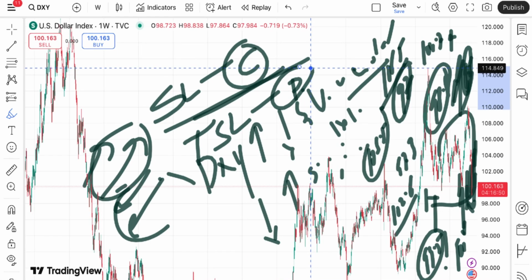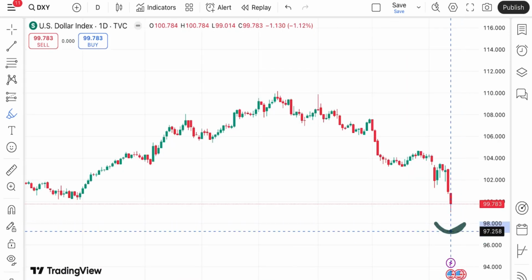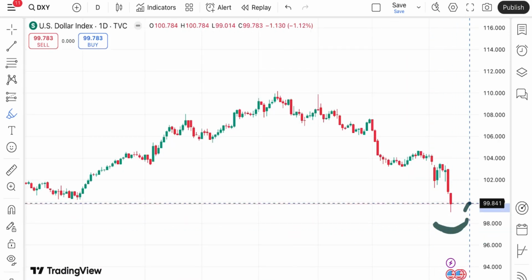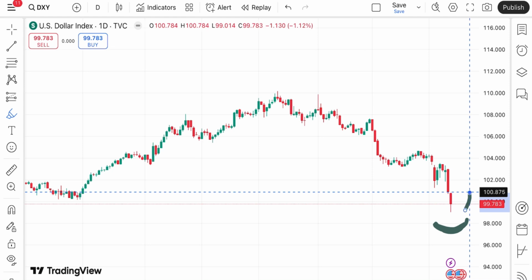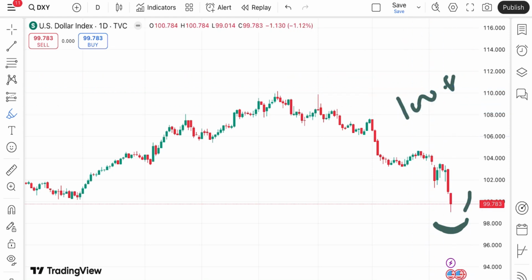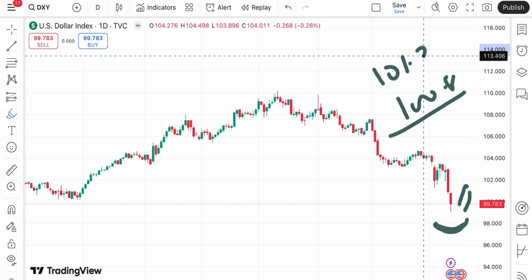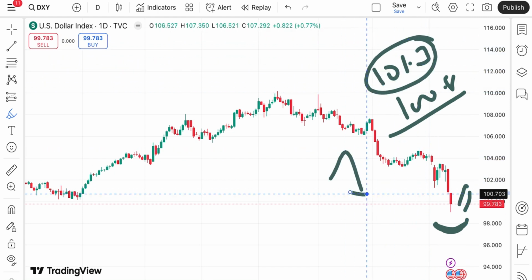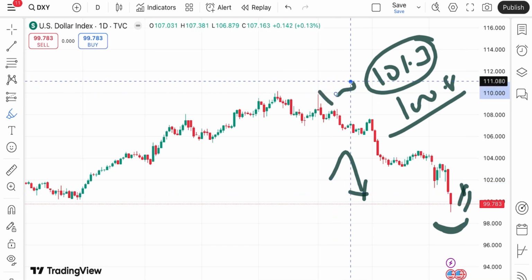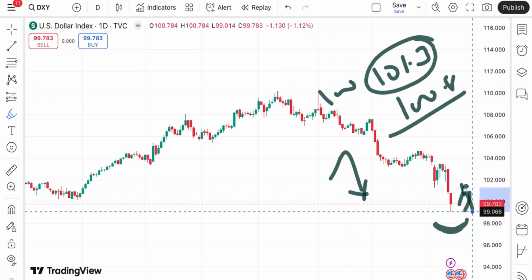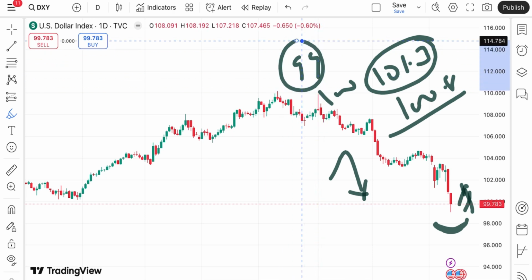Okay, coming back to the dollar index, see, the dollar index is playing an important role. If the dollar index starts forming a swing, then we can see it can go towards a level of around 100.8, and if that sustains, the price can move towards 101.3. At this level a bounce back can come, and then we can see it will fall towards 100.6, and from there a further fall towards $99, and then a further fall.